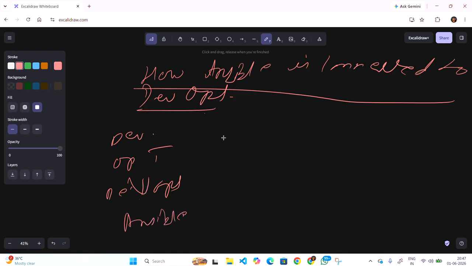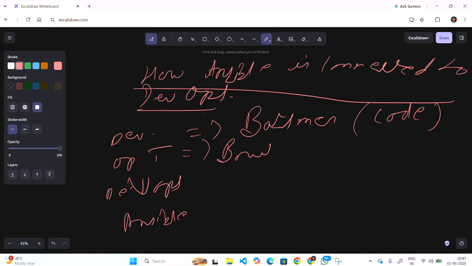Okay. Suppose I choose the batsman, who is going to write the code and take care of the code. There will be an operation team who will become the bowler, who is going to manage the server.